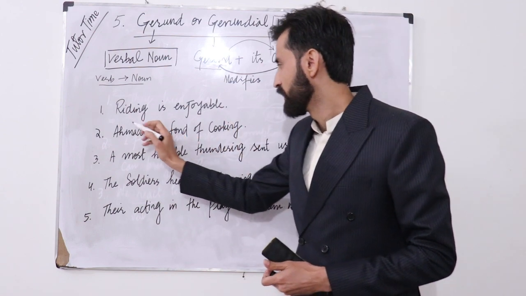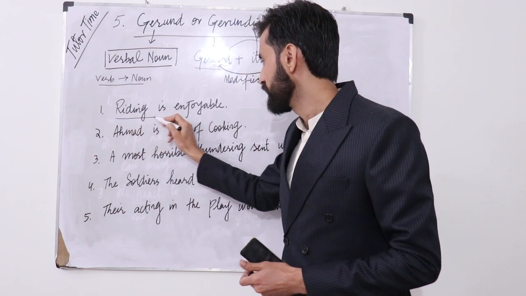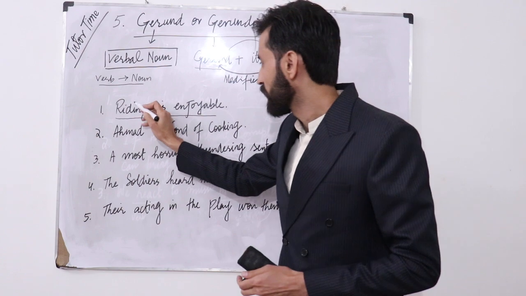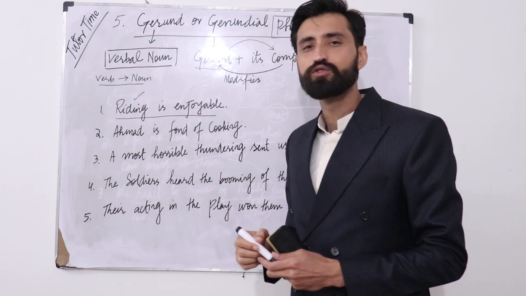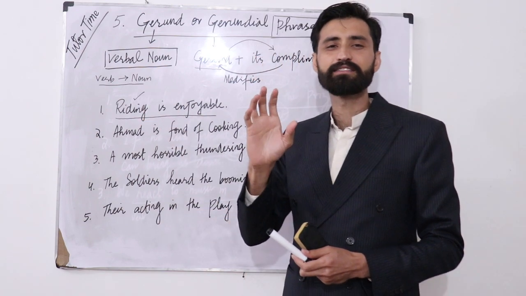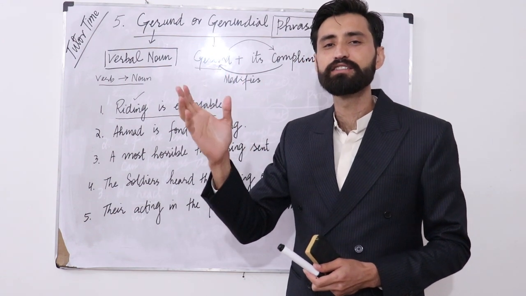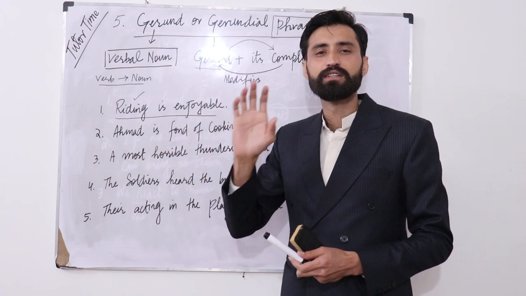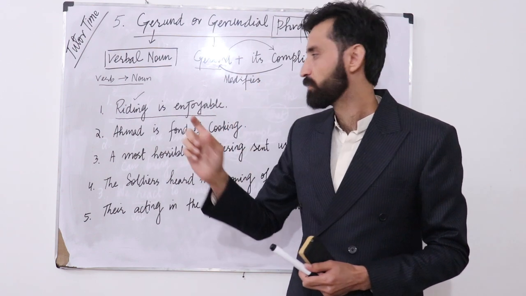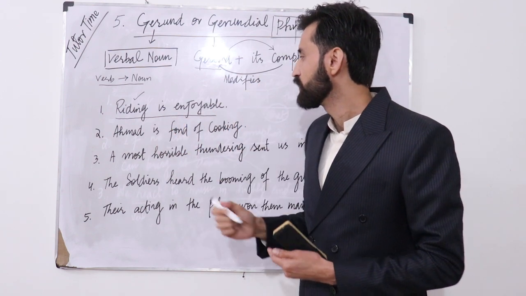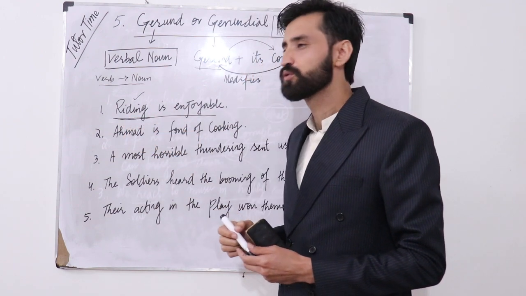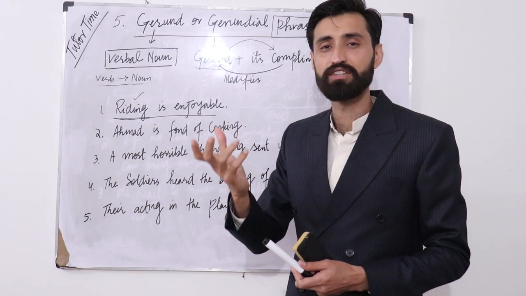अब यहाँ पर आप देखें, the first word is: riding is enjoyable. So अब मुझे बताएं कि riding is used most of the time as a verb, that he rides a bicycle. Okay, so ride is used as a verb, but here in this sentence it is used as a noun, as it is used as the name of an activity.